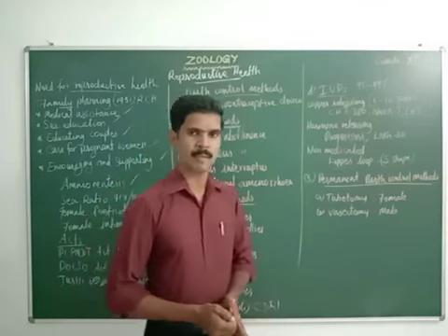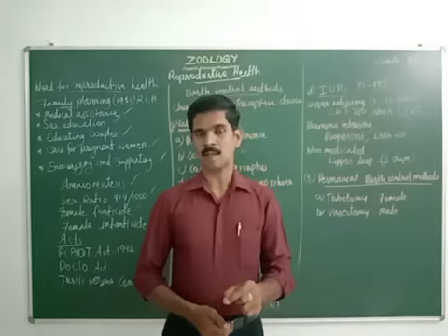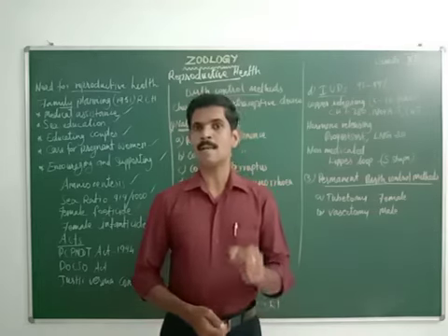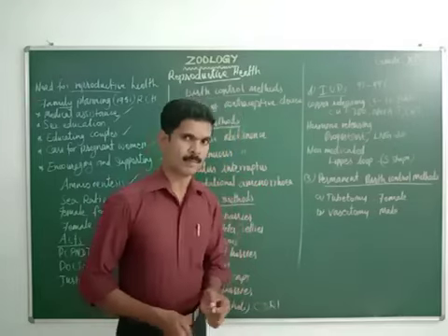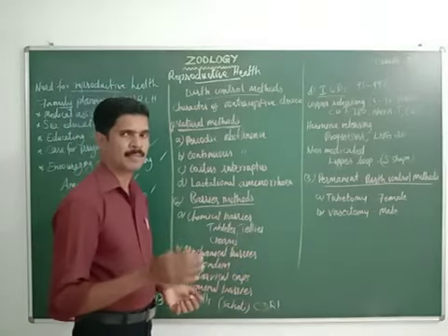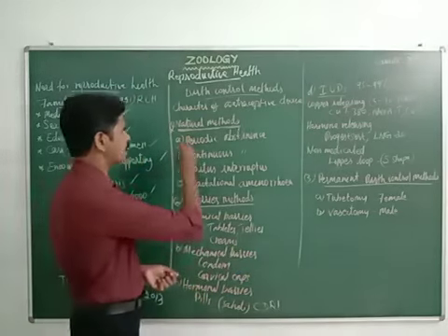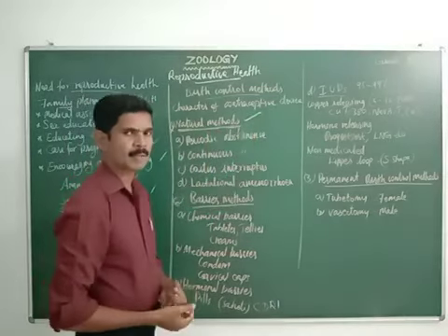So birth control means voluntarily using the contraceptive procedures to prevent fertilization. Now we are going to study some important methods. The first method is the natural method. So first we are going to study the natural method of birth control.